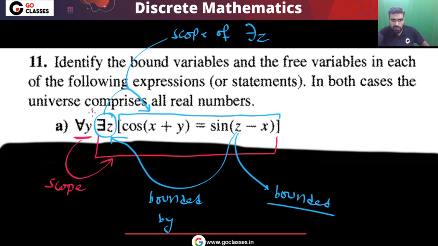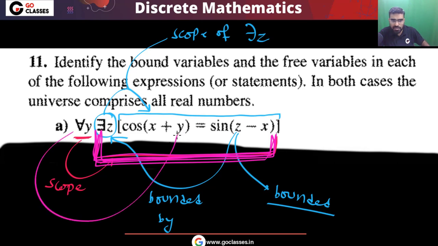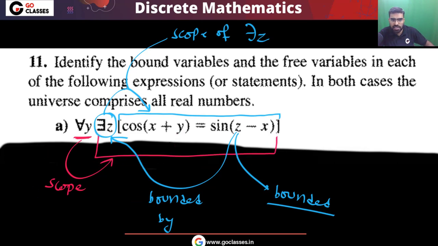Similarly, for this universal quantifier for all y, this red one is the scope of this universal quantifier. In this scope, every occurrence of variable y is bounded by this quantifier. So again, you can notice that this variable y is also a bounded variable, and this y is bounded by this universal quantifier. Very simple.